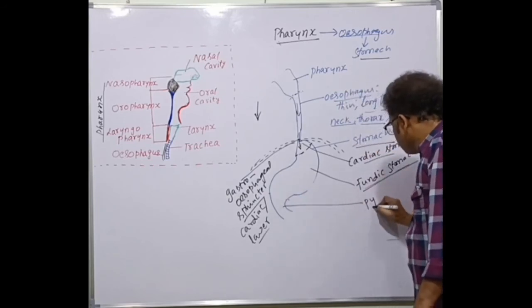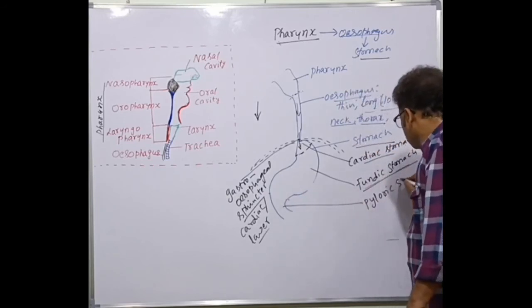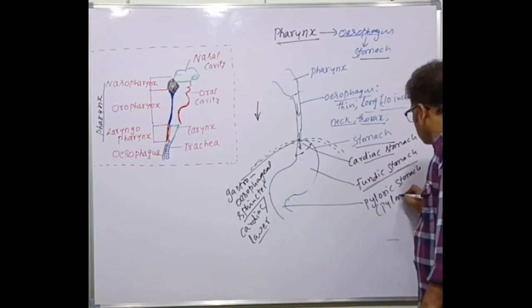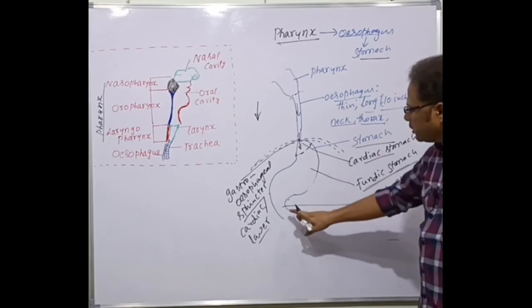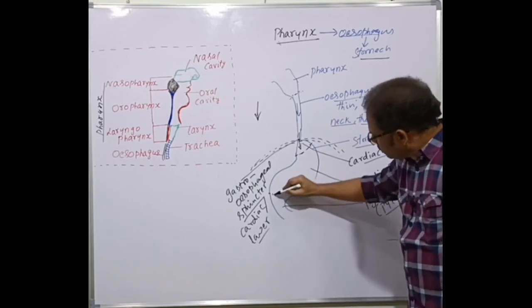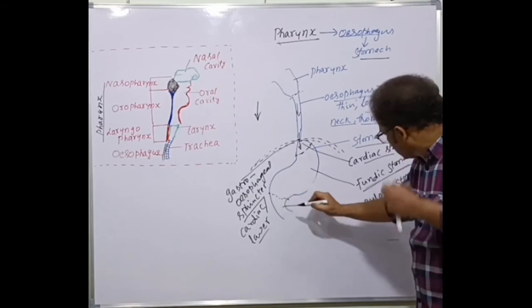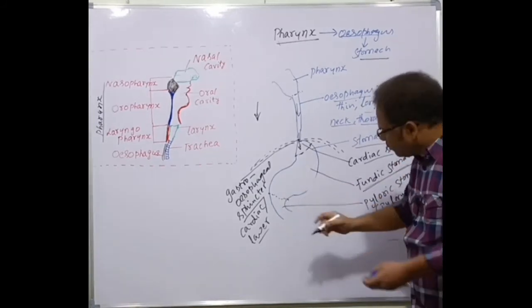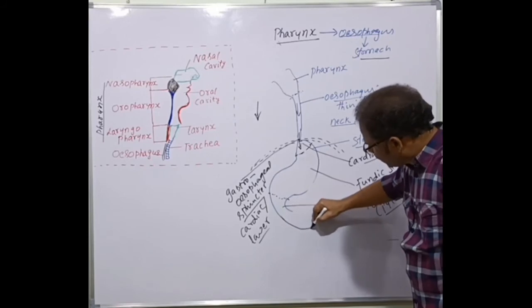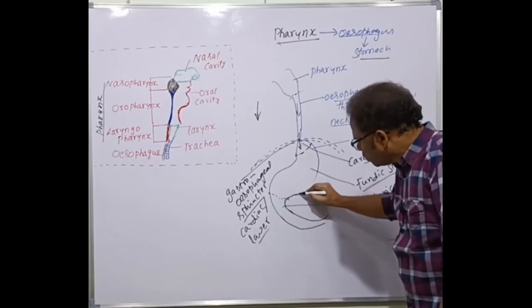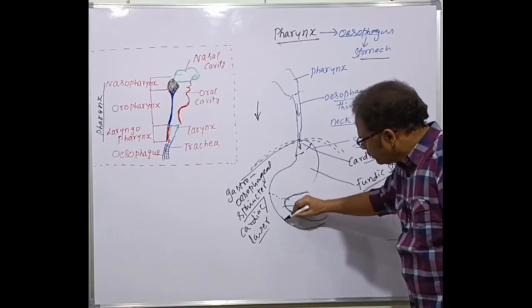This is called as the pyloric stomach or pylorus. Pylorus, very narrow part here. Up to here is the fundic stomach, and there starts now the pyloric stomach, and from here to here there is a very important curvature, and this is called as a loop shape here. A loop is there.